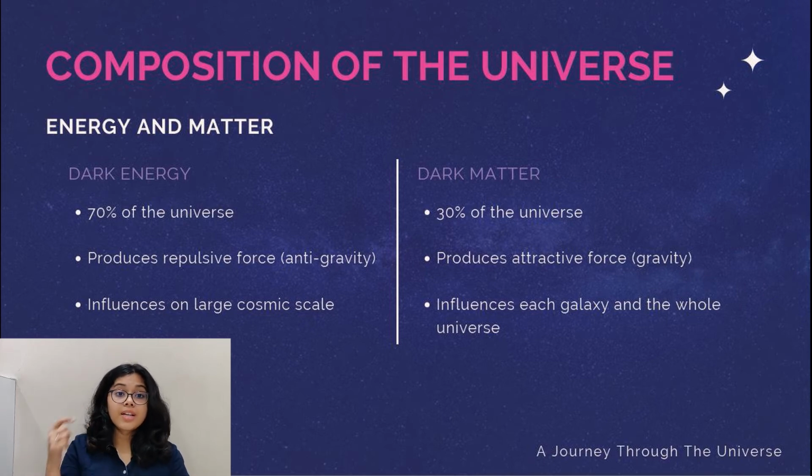Now, the dark matter is the one which is keeping all the planets in the gravitational pull of the sun. And the dark energy is formed when the matter and the antimatter collide. Now they do nullify each other, but what they release is a huge amount of energy, which is called the dark energy. In fact, dark energy will also be present where you're sitting right now in the empty spaces of your room, right? So this was all about the dark energy and dark matter.